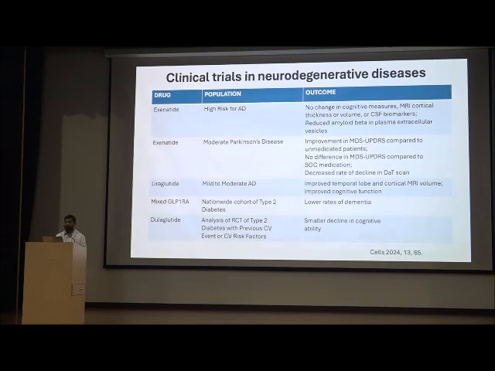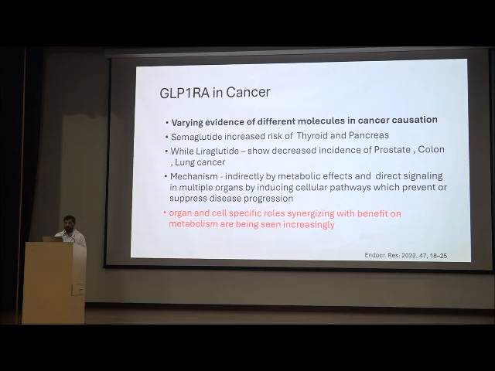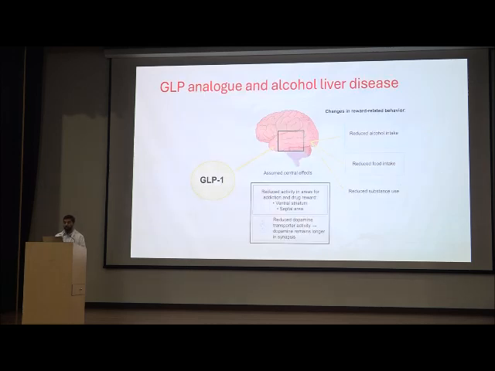Also, it has favorable benefits in neurodegenerative diseases, and also in aging. GLP analog prevents inactivation of telomerase, which is a key contributor to cell aging and leading to senescence. So liraglutide mediates an increase in telomerase activity and its translocation to the nucleus, so it helps in aging also. And it has a pleiotropic effect in the form of decreasing the incidence of cancer, but a few studies have shown that liraglutide and semaglutide increase the risk of thyroid and pancreas cancer, although there were meta-analyses which I will show that there was no significant increase.